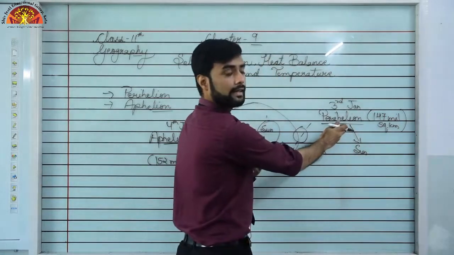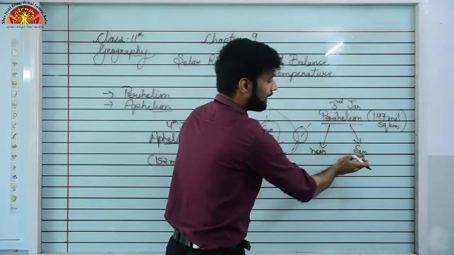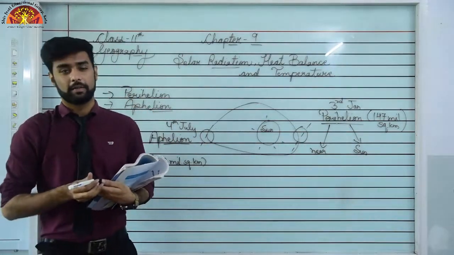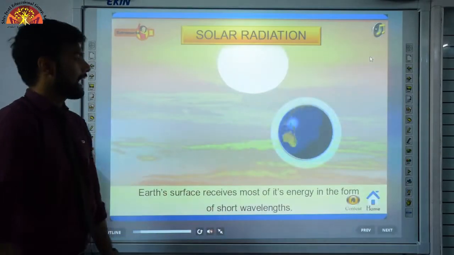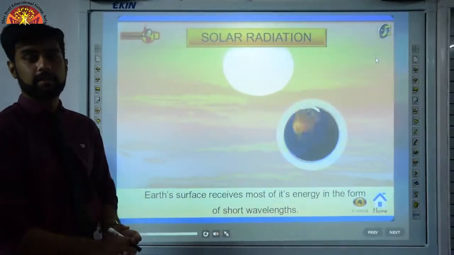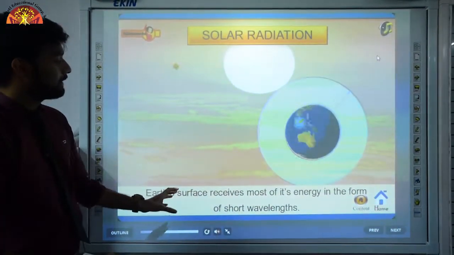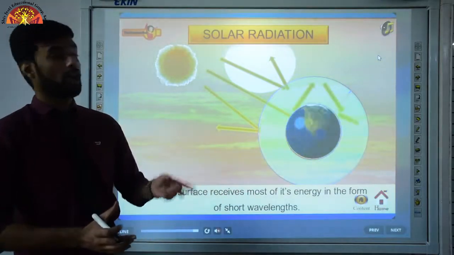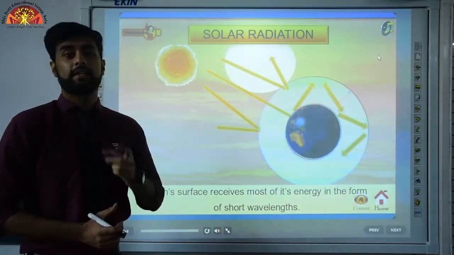So perihelion literally translates to near the sun. Now students, let us see some more images on extra marks regarding these topics that we have covered. As you can see, this is a picture of solar radiation that we are receiving from the sun. Our Earth's surface receives most of its energy in the form of short wavelength radiation, or the term we learned, insolation, right?